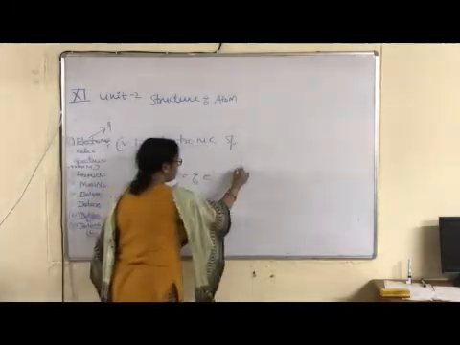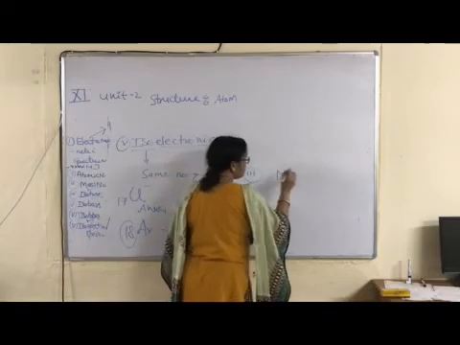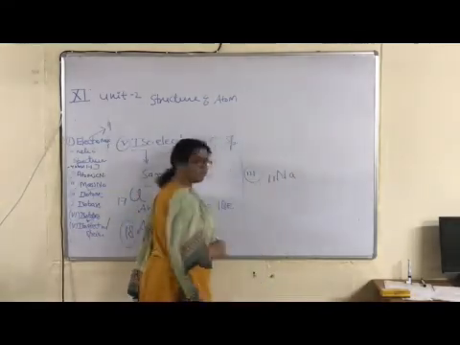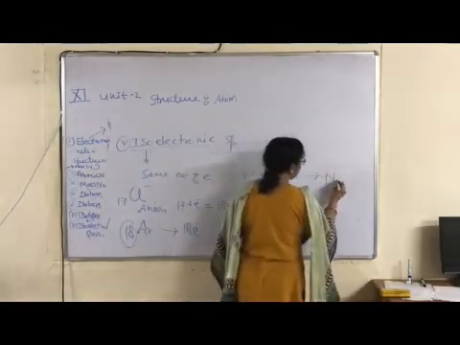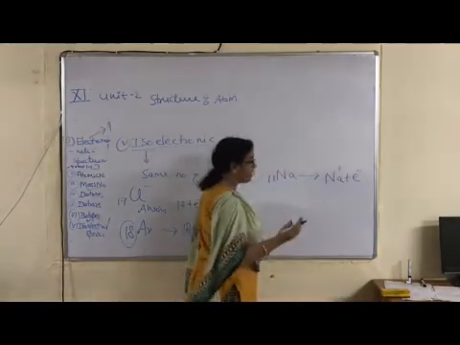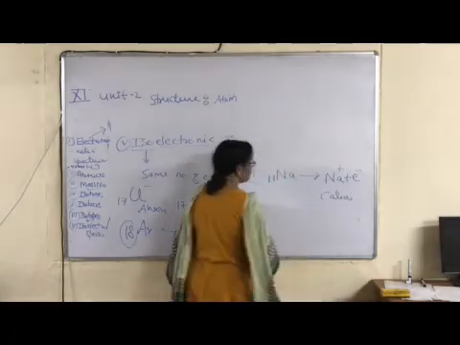Okay. Now, example of cation, sodium atom, right? Its atomic number is 11. When one electron is removed from its valence shell, it forms a sodium ion. This one is sodium ion or cation. Okay, children?